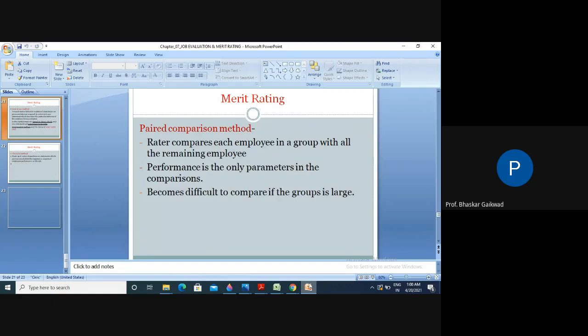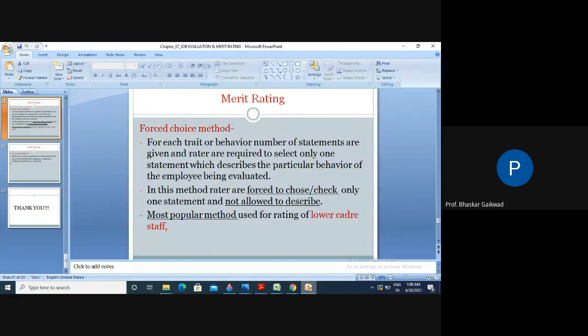So, forced choice methods. For each trait or behavior, a number of statements are given, and the raters are required to select only one statement which describes the particular behavior of the employee being evaluated.